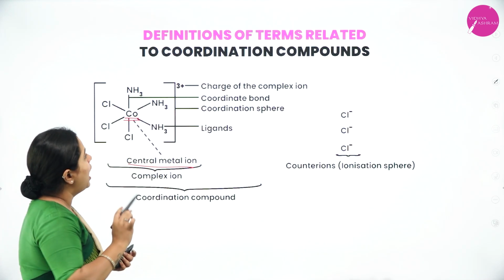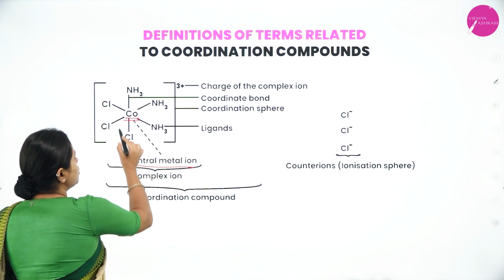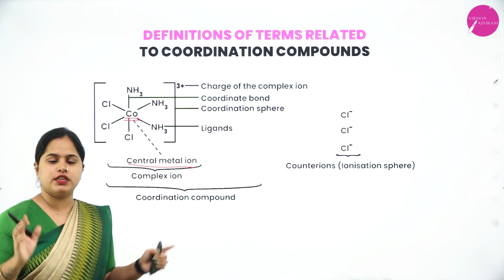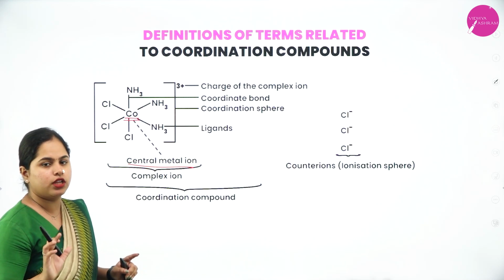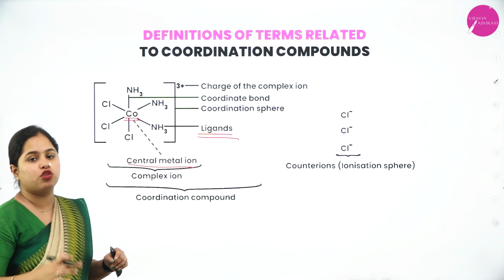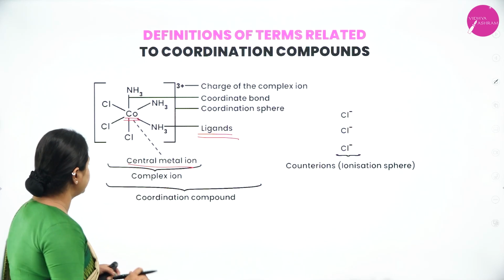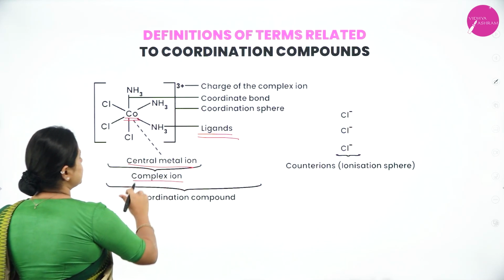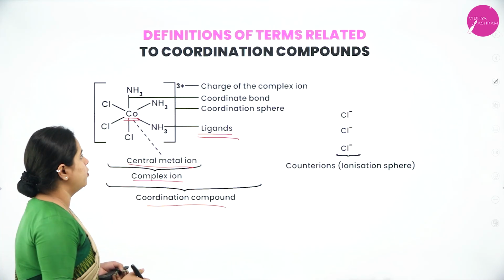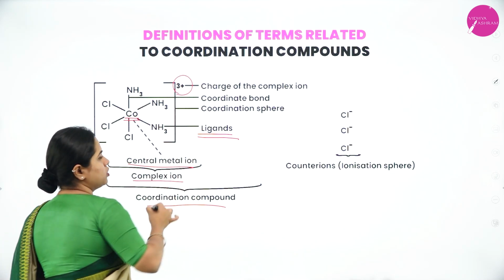Surrounding it will be ions or neutral molecules, as we have already discussed. There are 3 NH3 molecules and 3 Cl atoms present here. All of these ions and molecules present around the central metal atom are called ligands. Now the whole of this is called a complex ion, or the coordination compound. Now, for certain coordination compounds there will be a charge also present.